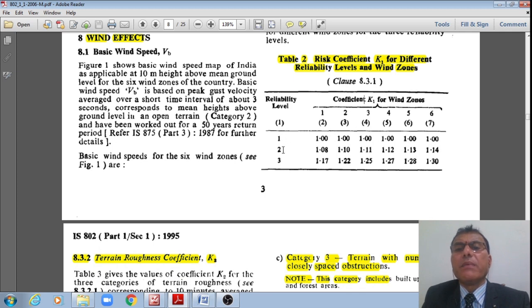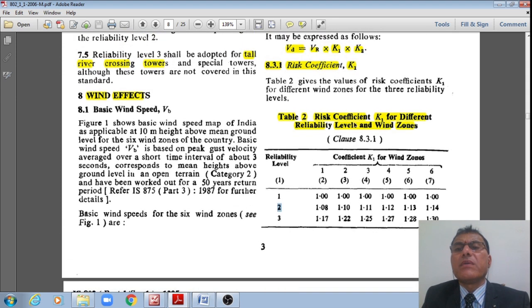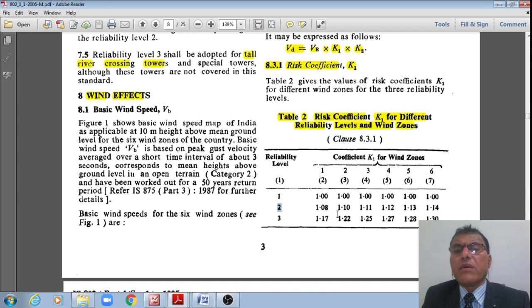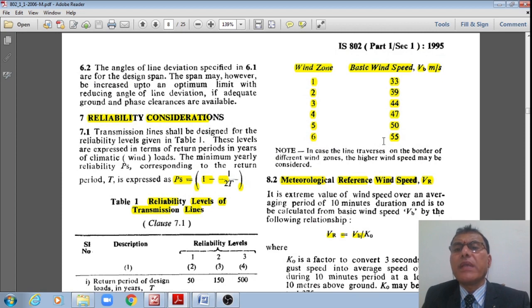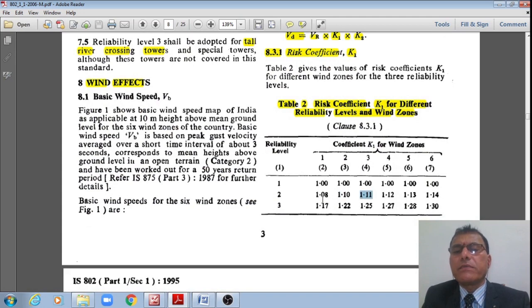For example, for wind zone, say Hyderabad is in wind zone 3, with 44 meters per second. Therefore, I have 1. Hyderabad is located in wind zone 3 with 44 meters per second. Therefore, overall, it is a normal tower 1 only, right?